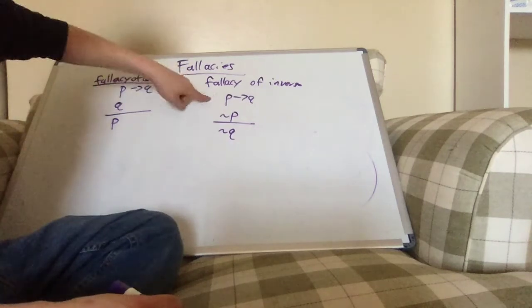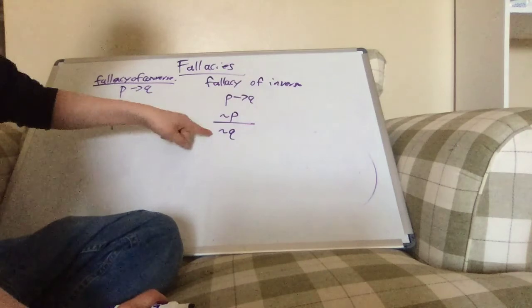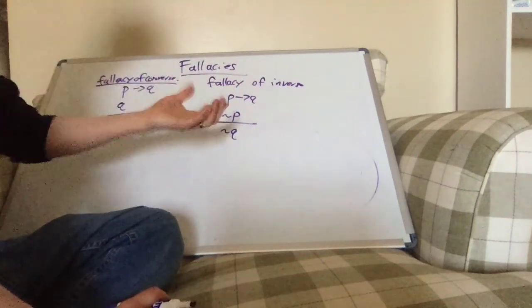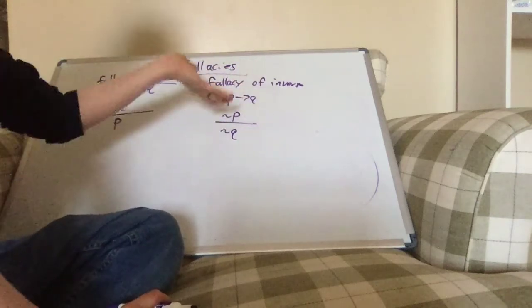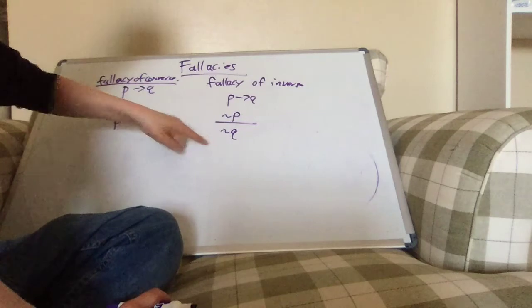So let's say if I hit the lottery, I'm gonna be rich. If I don't hit the lottery, that doesn't mean I'm not gonna be rich, right? There are other ways that I could get rich. I mean, not me personally, but a hypothetical me who's not a professor of mathematics could potentially get rich.